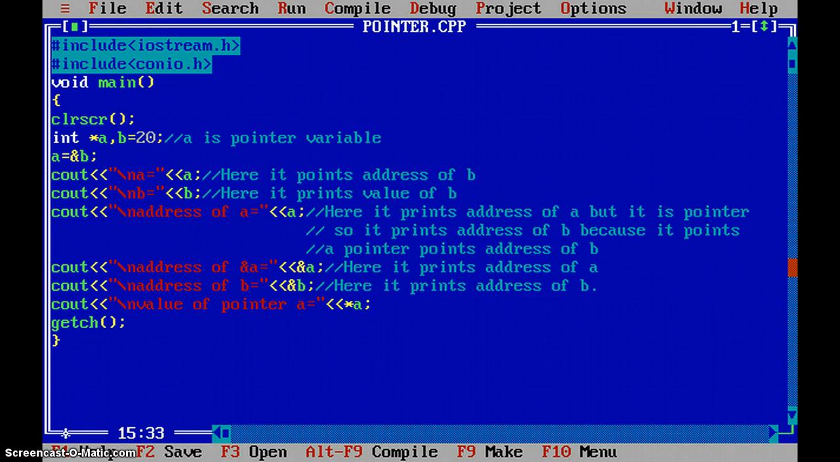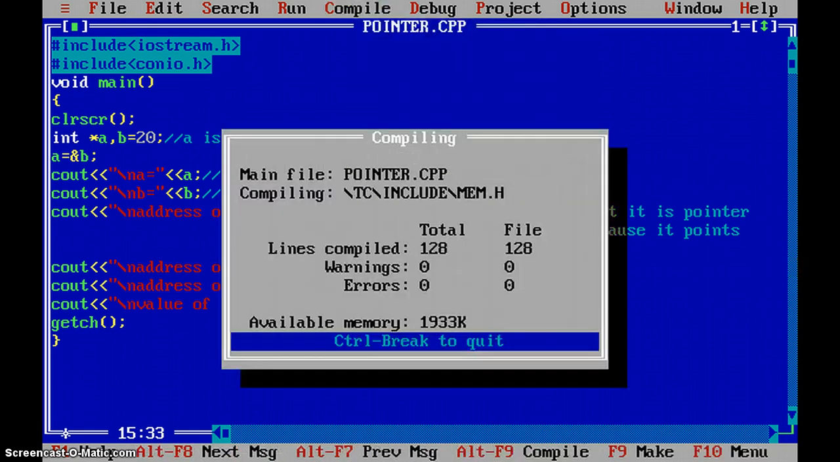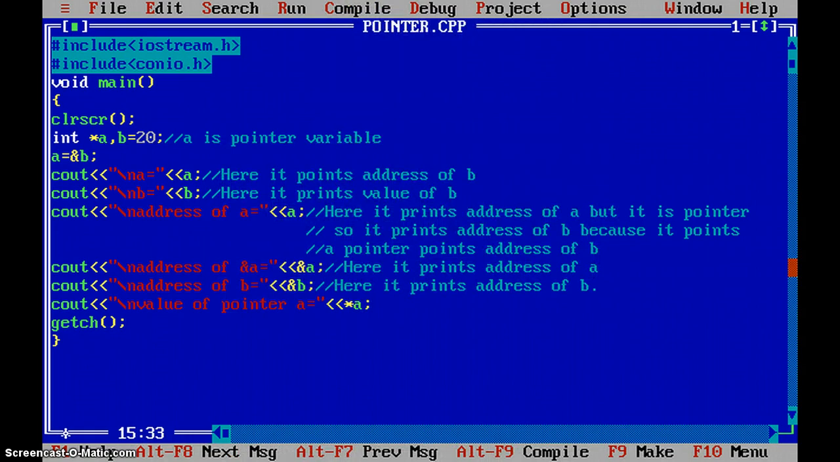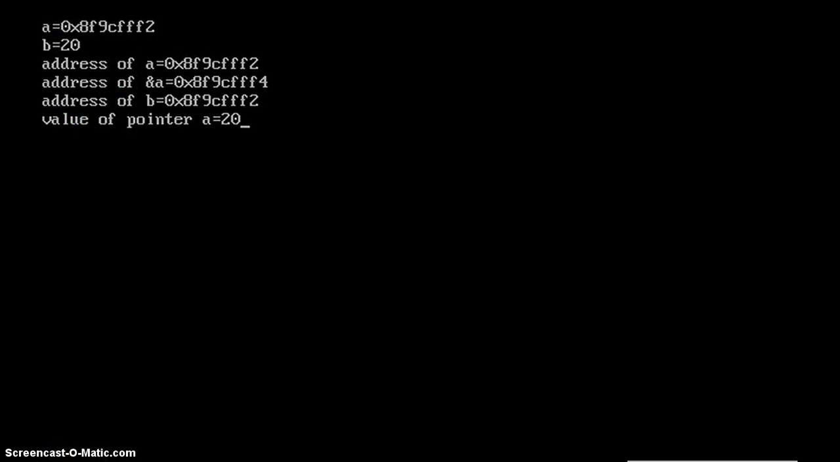Here it prints the pointer A, meaning it prints the value of the pointer. Let's see, I compile it, I run it. See here, A displays an address, the value of B is 20, and the address held by A and ampersand B are both the same. The address of A itself is different.